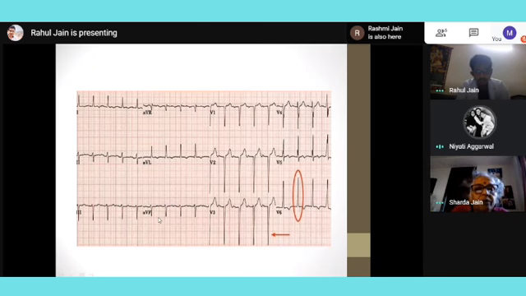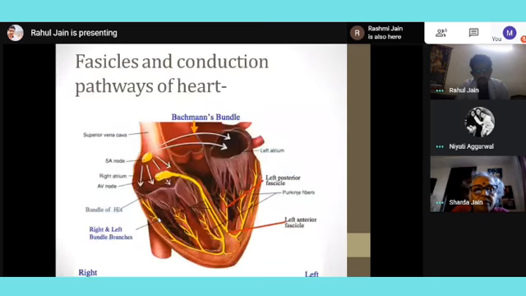Coming on to fascicles and normal electrical conduction. Basically, first there is the SA node, then from the SA node it goes to the AV node, and from the AV node it travels down in the form of the bundle of His, and then it divides into two, right bundle and left bundle, and then the left bundle again divides into two.